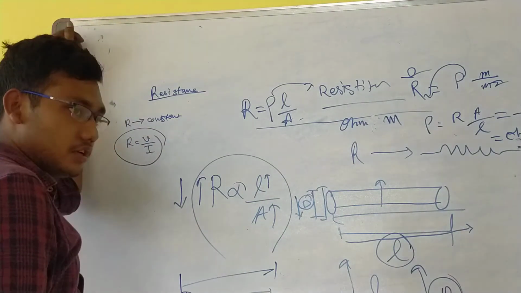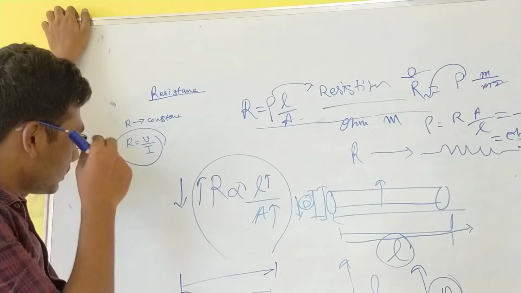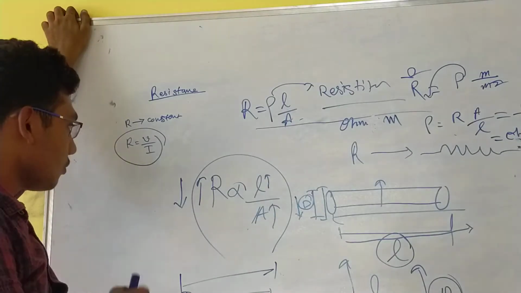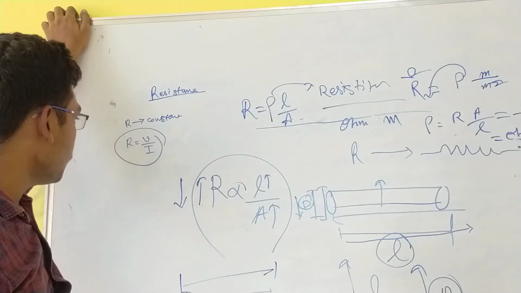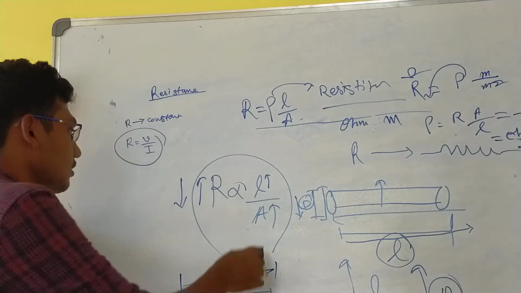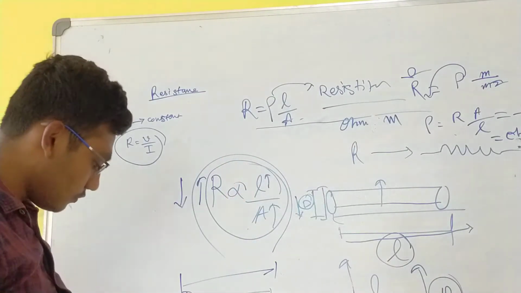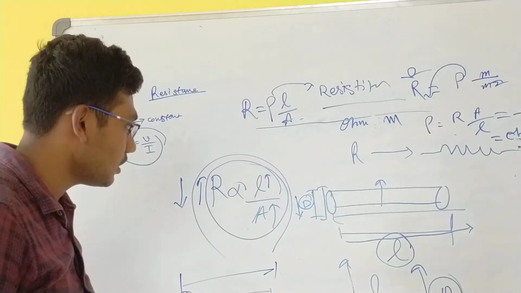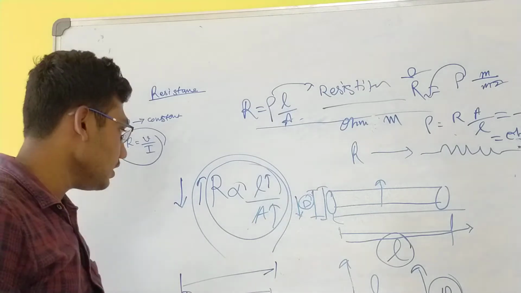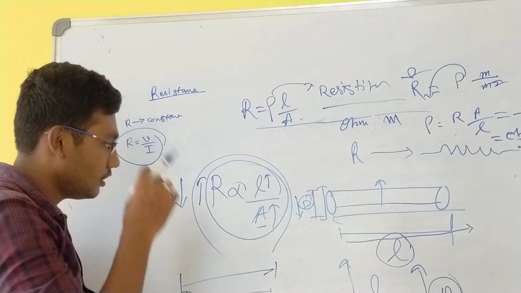So what have we seen? Resistance is a proportionality constant between voltage and current, and from this we have obtained R equal to V by I. Next we have seen the relationship of resistance with respect to the dimensions of the conductor. It is directly proportional to the length of the conductor and inversely proportional to the cross section of the conductor.